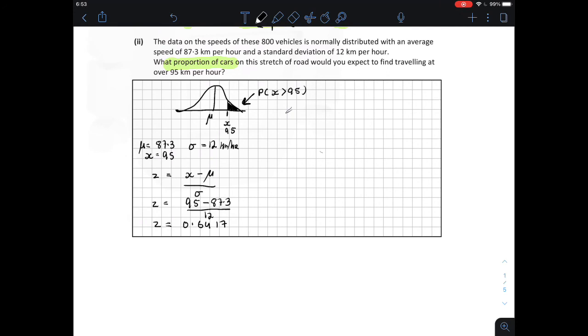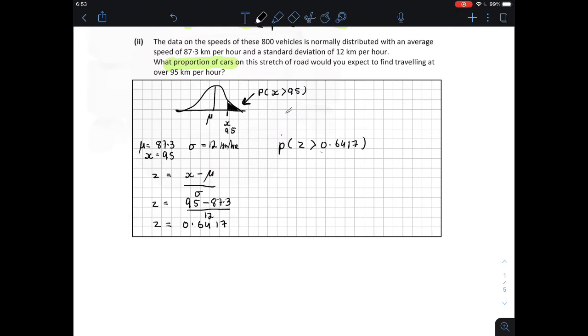Now we find our z-score. We're looking for the area above a z-score of 0.6417, so the probability when z is greater than 0.6417. Now we're going to use our log tables to convert this z-score into an area under the curve.